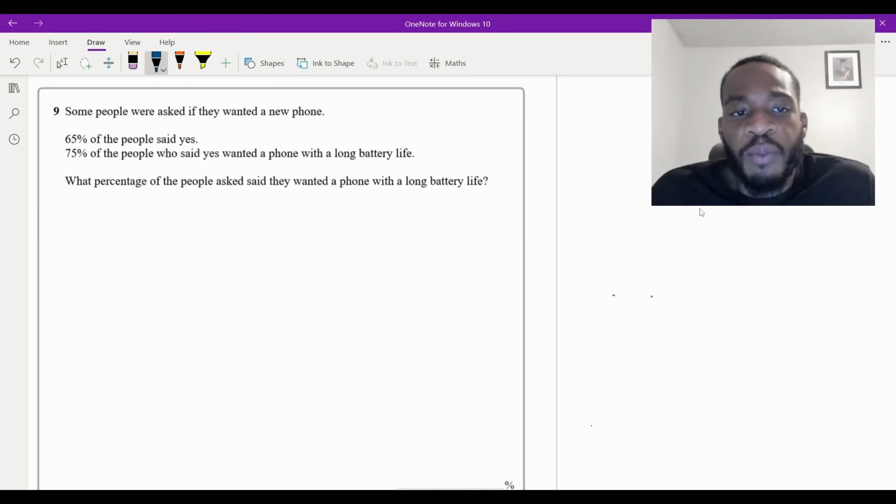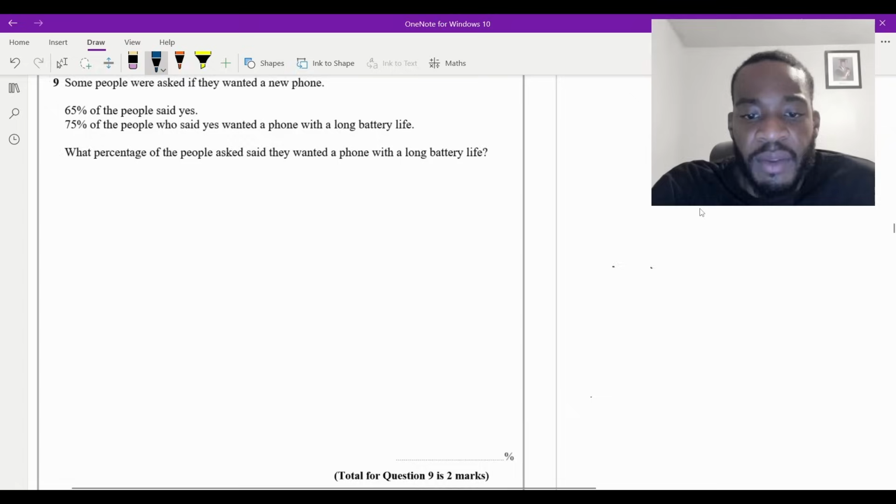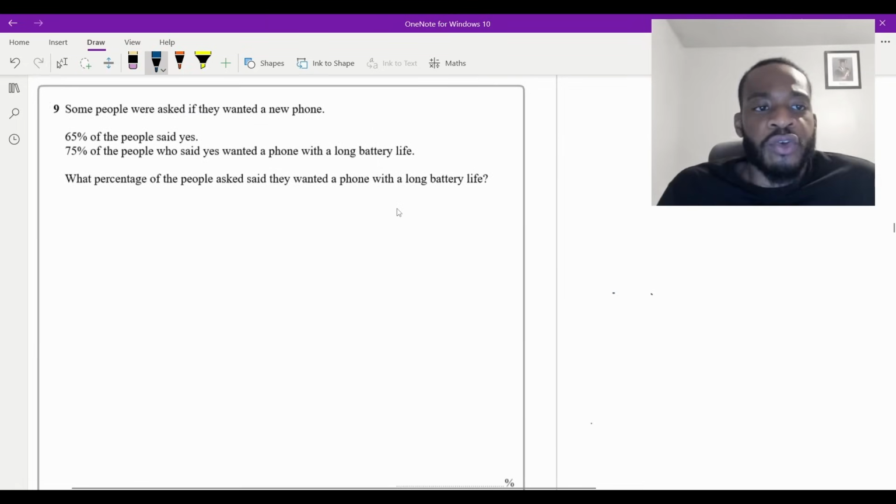What percentage of the people asked said they wanted a phone with a long battery life? Okay, and this is how many marks? This is 2 marks. Okay, so what we do know is that there are 65% of people that said yes. I'm going to write 65% is equal to a yes.